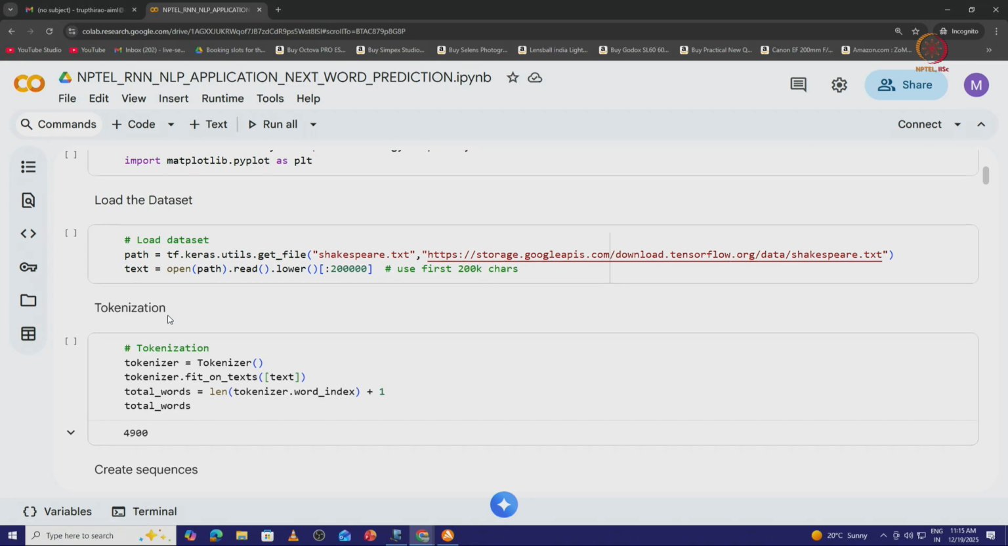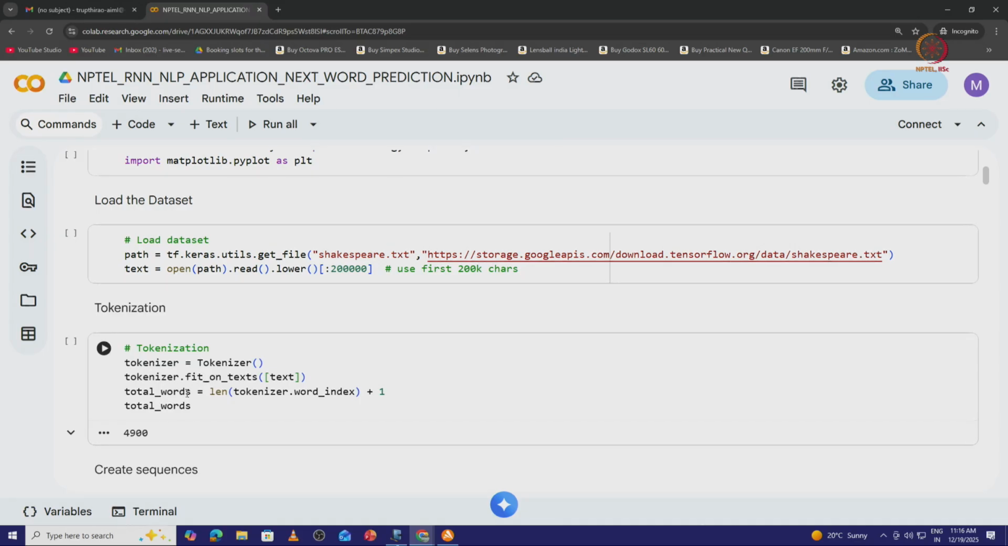Now, coming to tokenization. The tokenizer will convert all the sentences or lines present in the text data into different words or characters. So, tokenizer is a function which is doing that. We are saving this tokenizer in a variable called tokenizer, and this tokenizer is fit on the text data. Our text is present in a variable called text. So, it is fitting on this data.